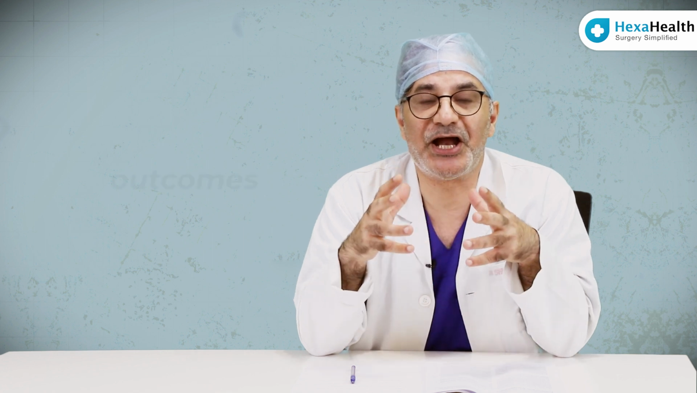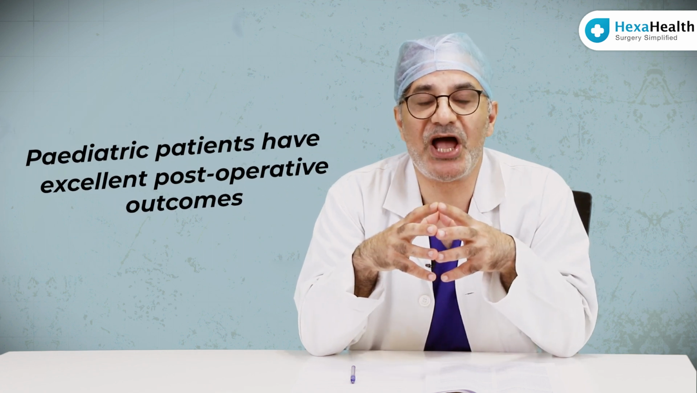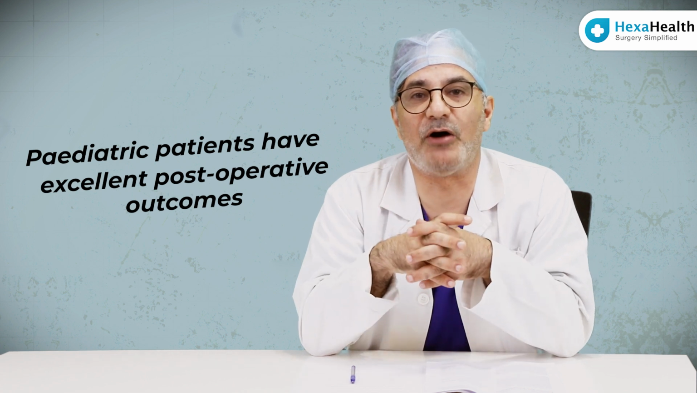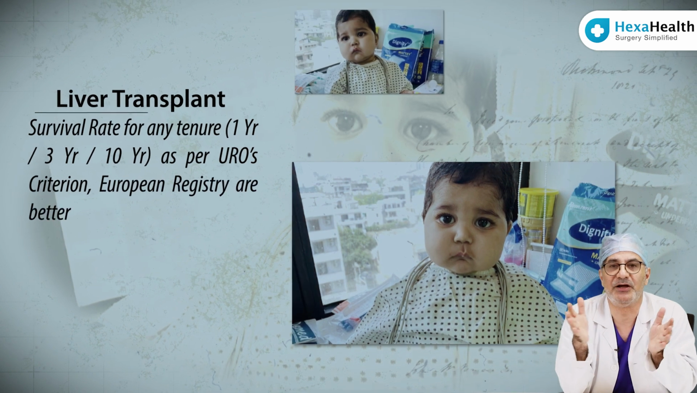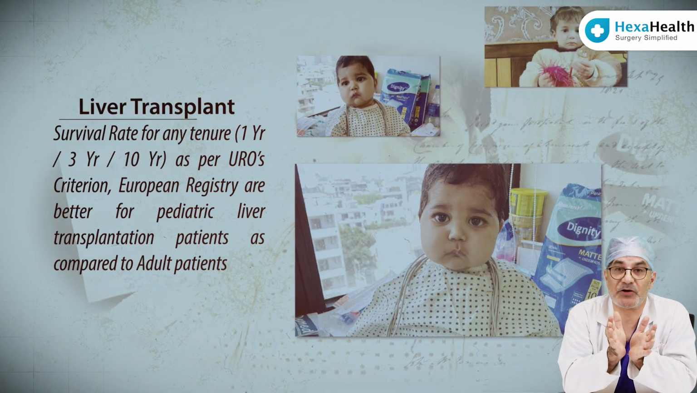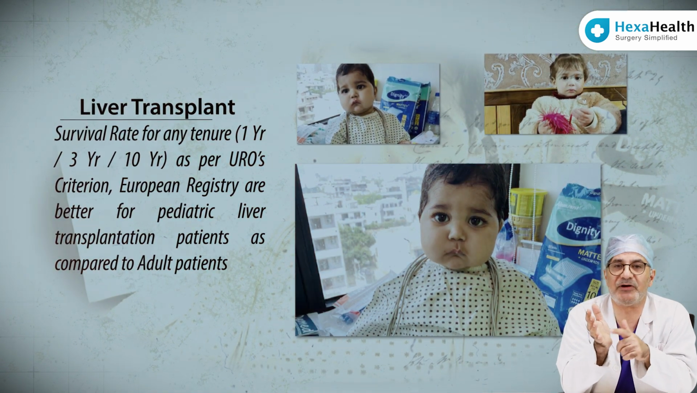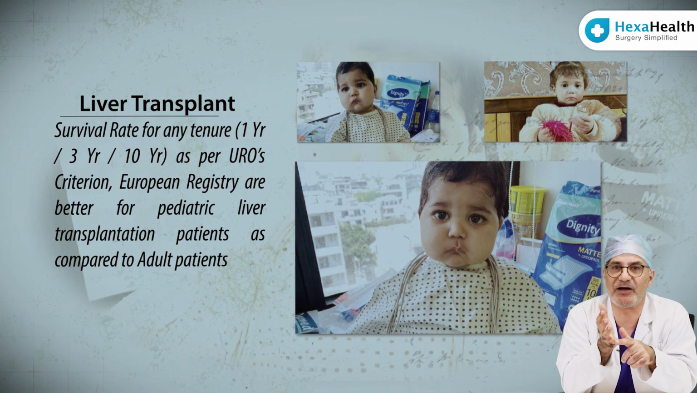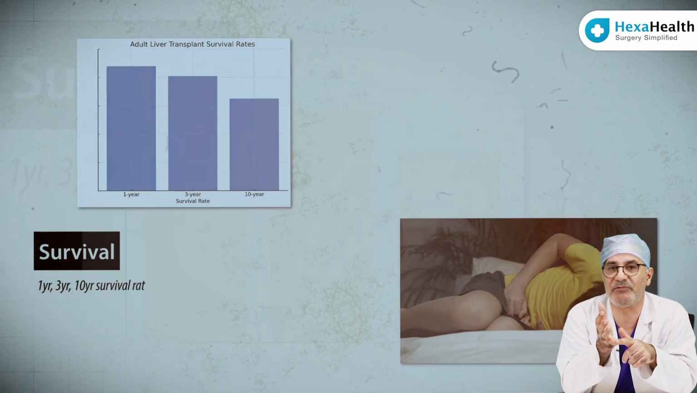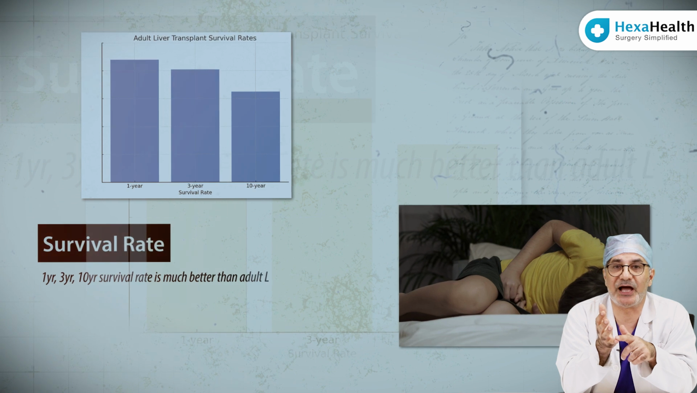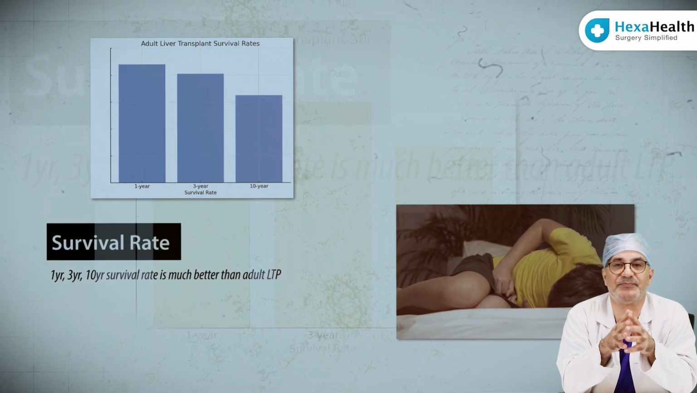But the ray of light is that pediatric patients have excellent post-operative outcomes. If we compare 1 year or 5 year survival according to UNOS criteria or the European registry or what we do here in India, whether it is 1 year, 3 year or 10-year survival, and usually people will look at 10-year survival, it is much better than the adult transplantation.